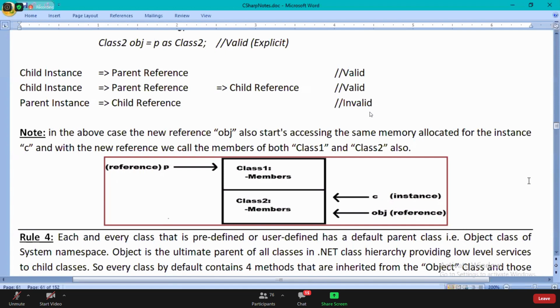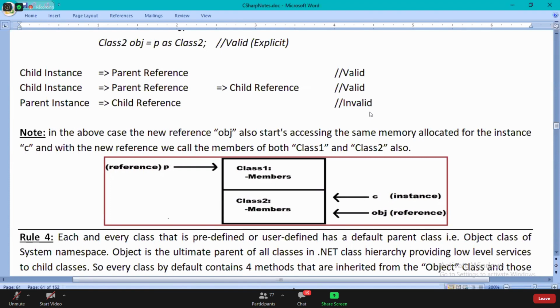What do you mean to say, sir? Every class, directly or indirectly, will be inheriting from a class called object. I repeat, every class, directly or indirectly, will be inheriting from a class called object. So object is the default parent class for all the classes.